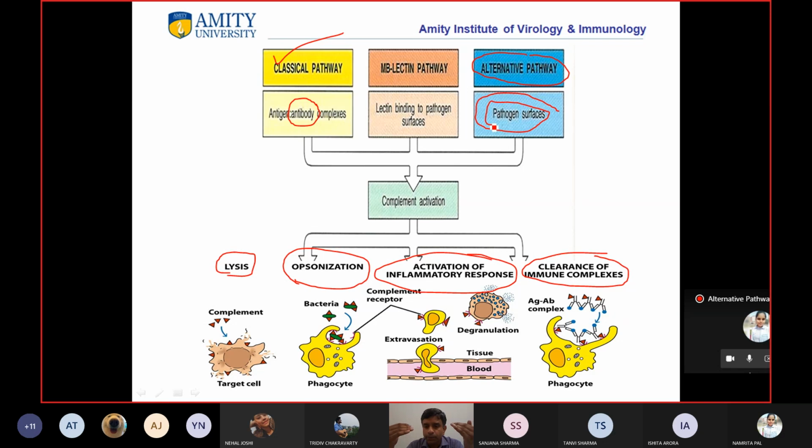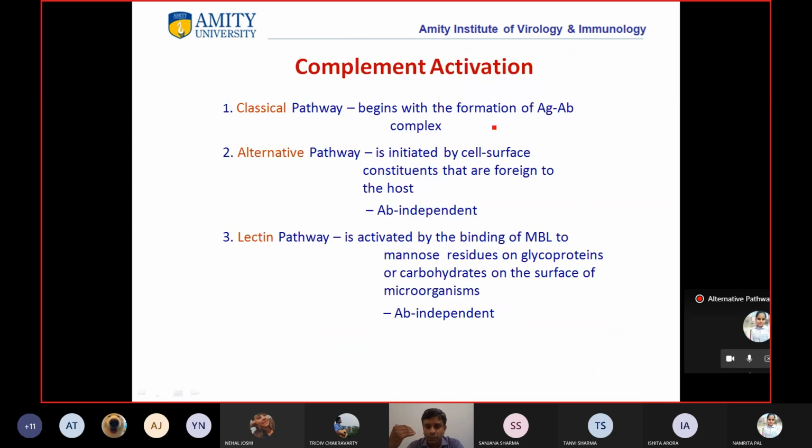At that point the alternative pathway gets initiated. So you can see the alternative pathway is initiated by cell surface constituents that are foreign to the host.